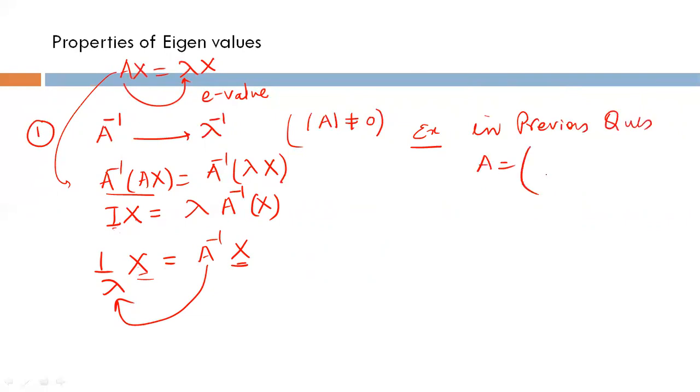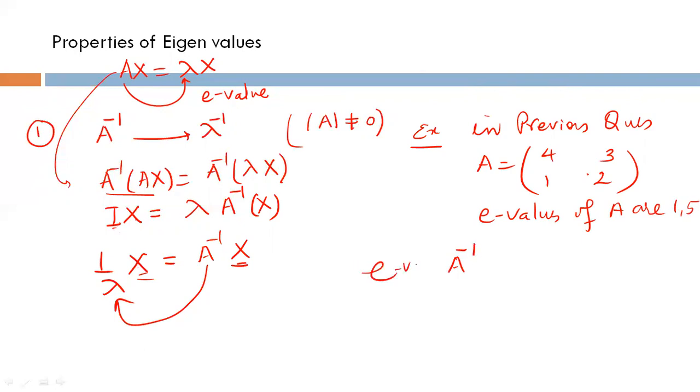So for example, in the previous question, I have given you matrix A is equal to 4, 3, 1, 2, and the eigenvalues of A are 1, 5. Then what will be the eigenvalues of A inverse? Eigenvalues of A inverse will be 1 upon 1, 1 upon 5, or 1, 1 upon 5. So this is a very important result here.